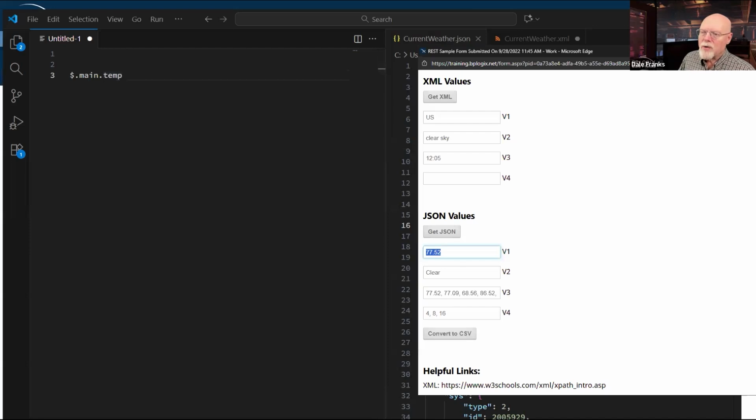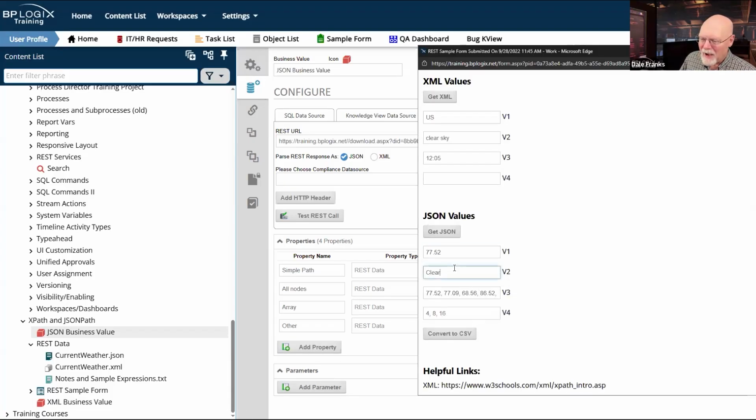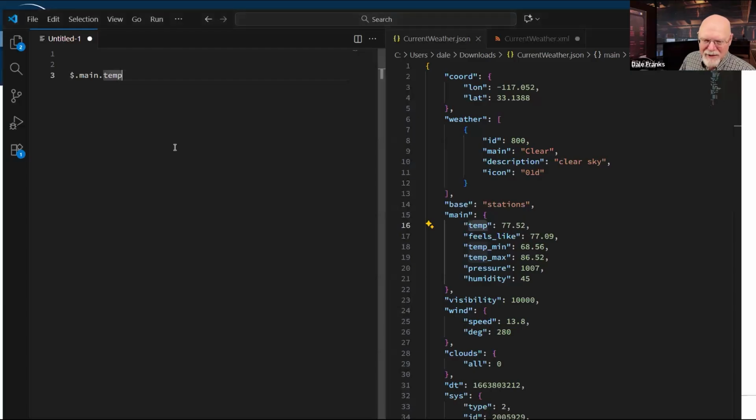All right, so let's try another one. Okay, I'm going to assume that I did this correctly because I do have clear. So let's take a look at what my JSON path was. $.weather.main.